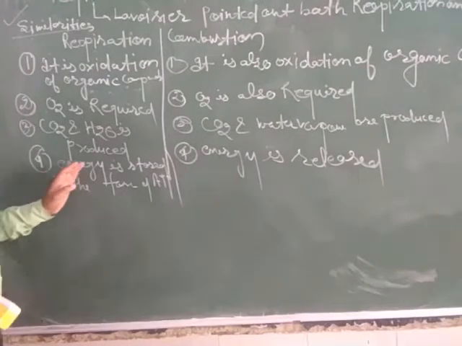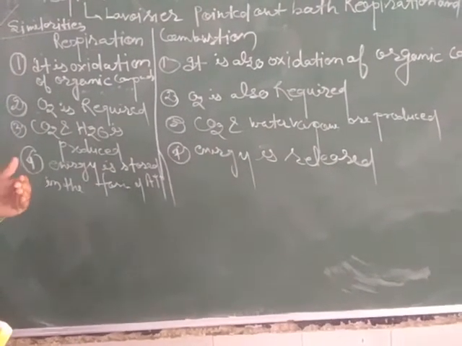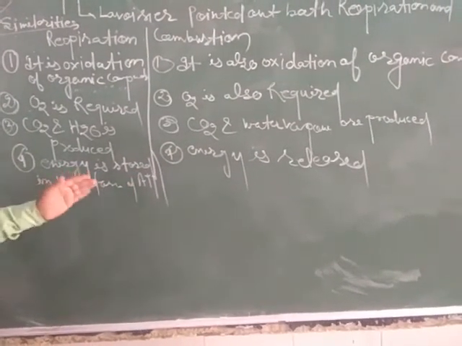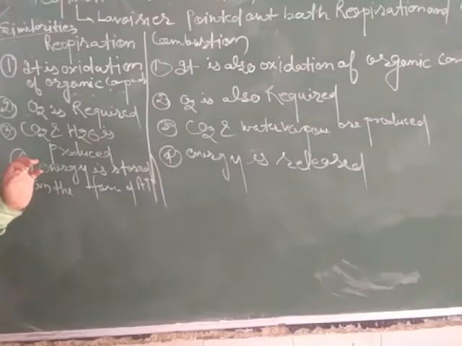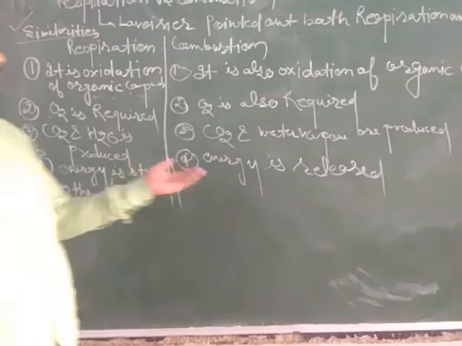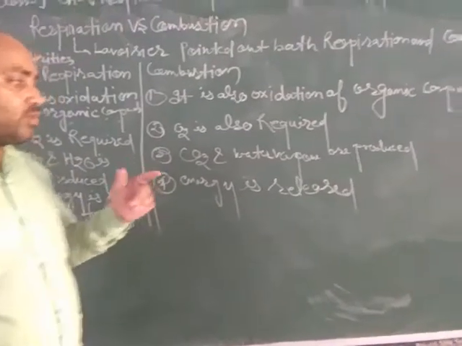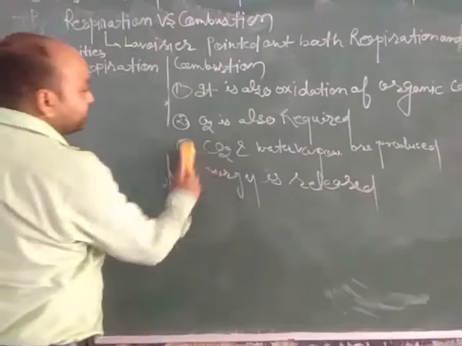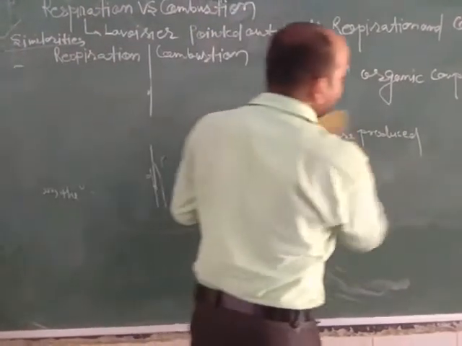Now the next point is energy stored in the form of ATP, the energy currency of the cell. Energy is stored in the form of ATP in the mitochondria of the cell. But in the case of combustion, energy is released into the atmosphere. Now we discuss the basis of differences between respiration and combustion properly.